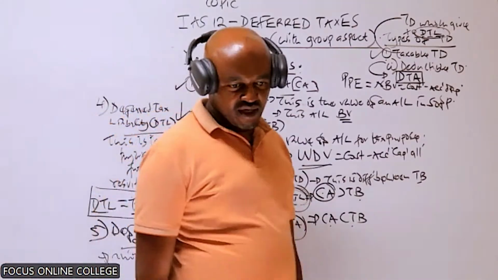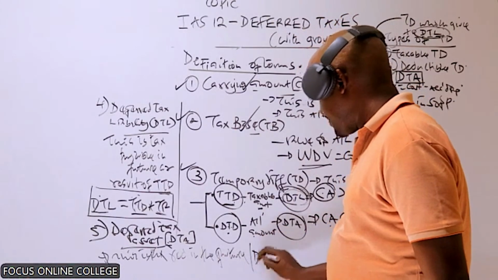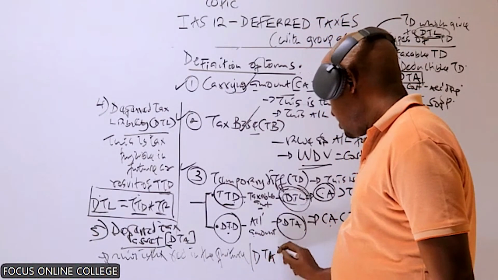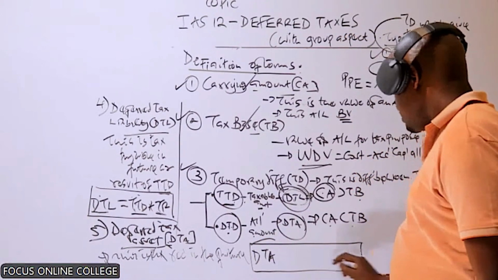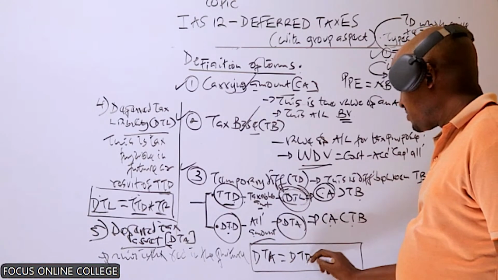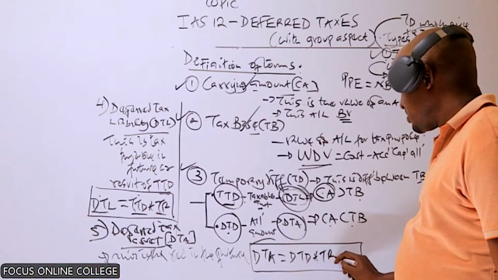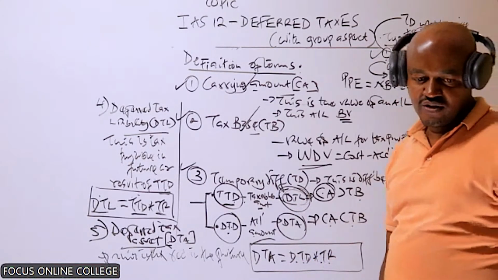So how do we compute this deferred tax asset? The deferred tax asset is computed by taking the deductible temporary difference. We multiply that with the tax rate. Deductible temporary difference, we multiply that with the tax rate.